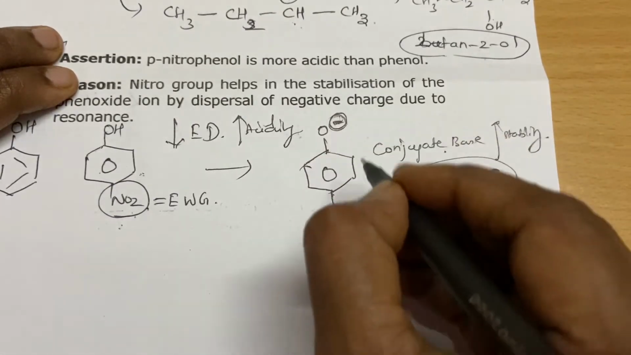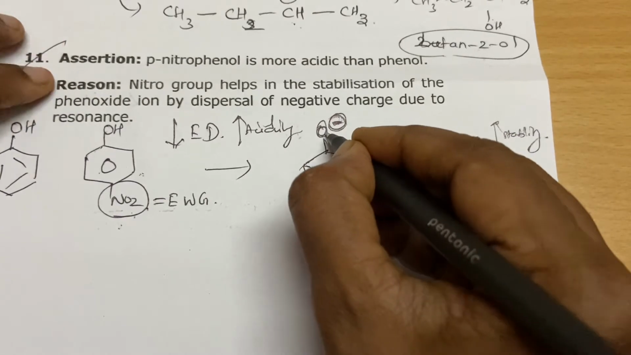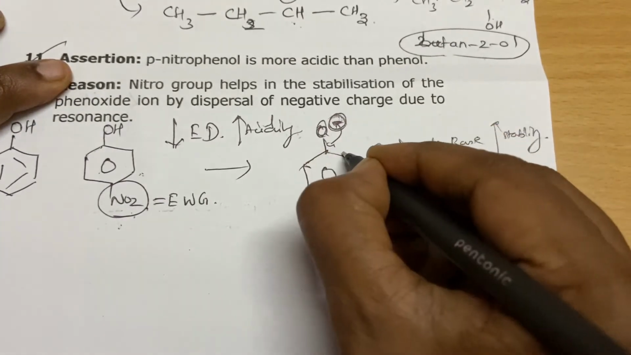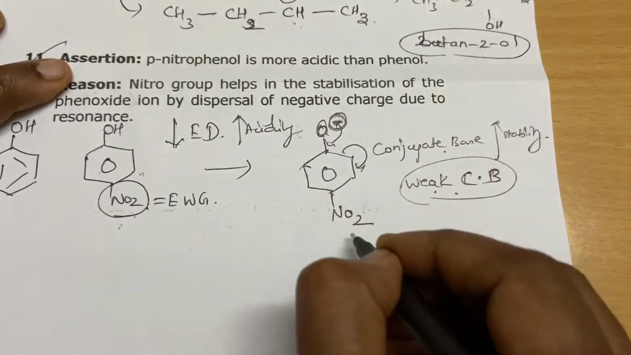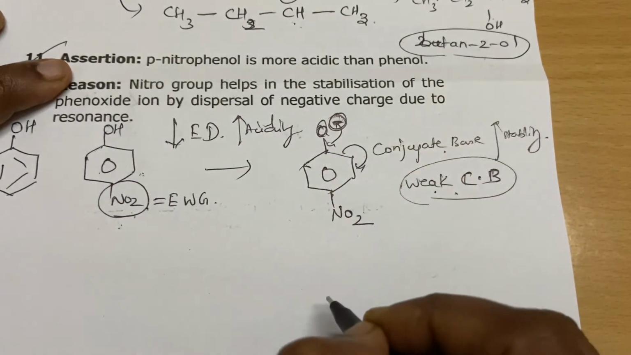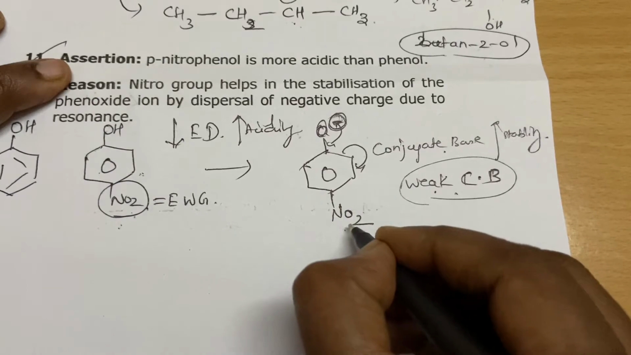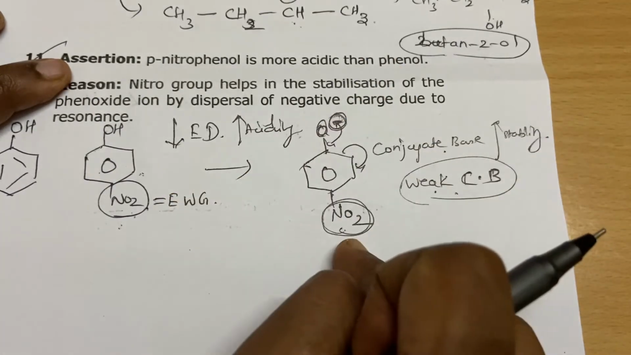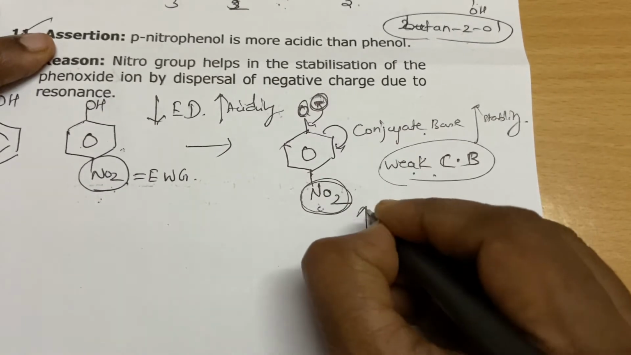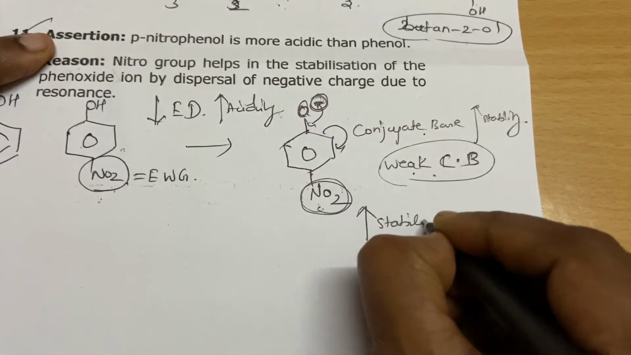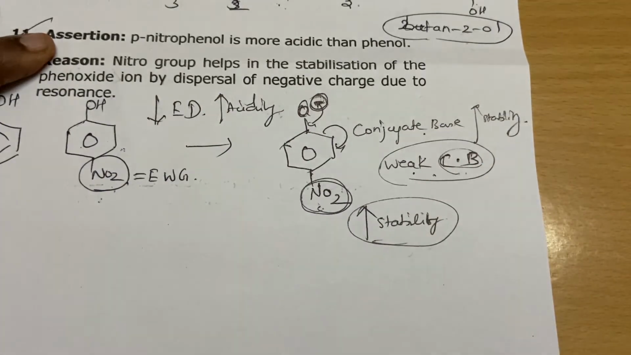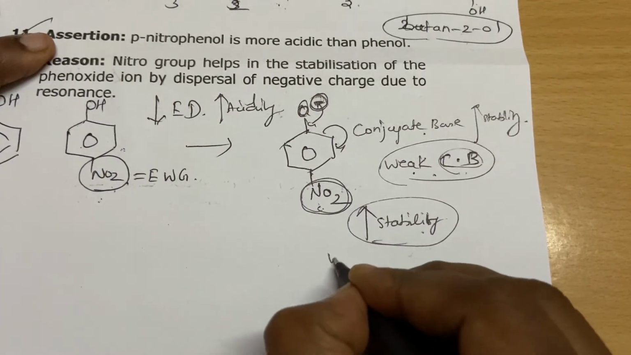The O minus, okay, if it sits more on only one atom, the stability increases. But what happens here? Resonance increases. It will be involved in resonance, and also due to the presence of nitro group, it will pull the electron density towards itself. So what happens here? It increases the stability of the conjugate base. So it will not react at all.